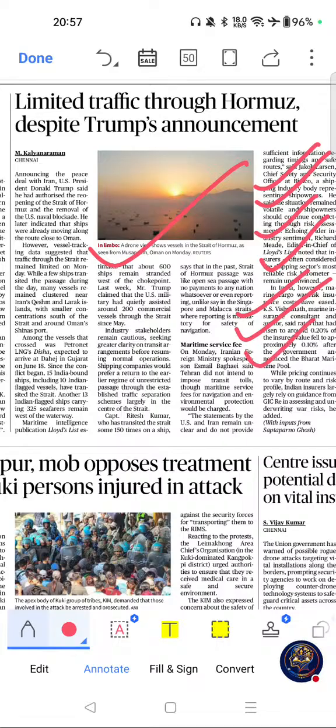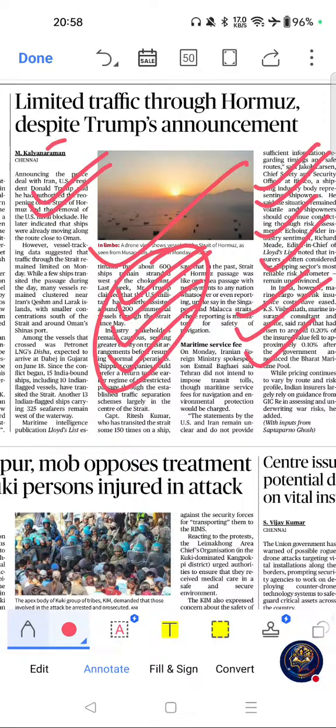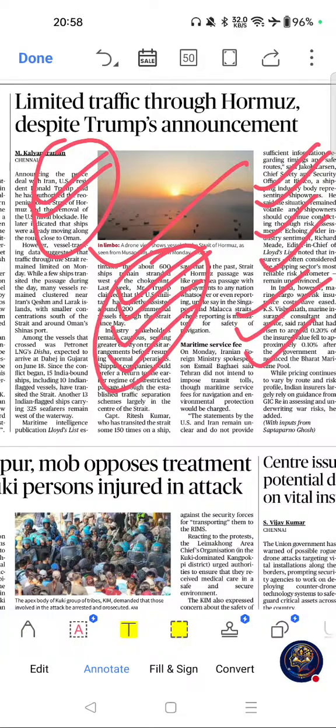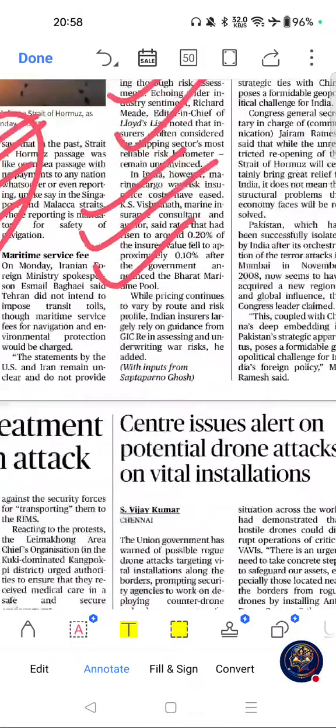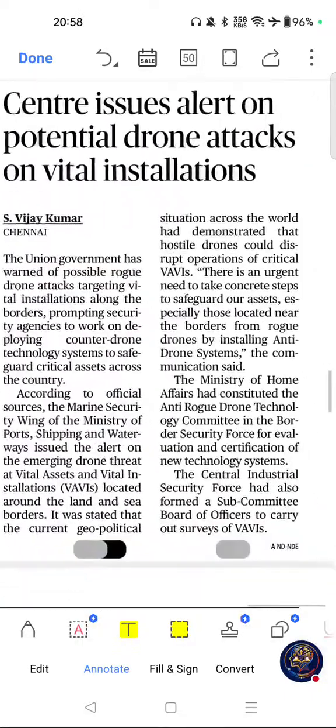The key themes related to this article are war risk insurance, maritime trade, Hormuz Strait, and LNG supply chains. These are the key themes related to this article. Move on to possible question areas: Bharat Maritime Pool and major global maritime choke points. These are the possible question areas related to this article. Move on to next important article from this page, or this one.